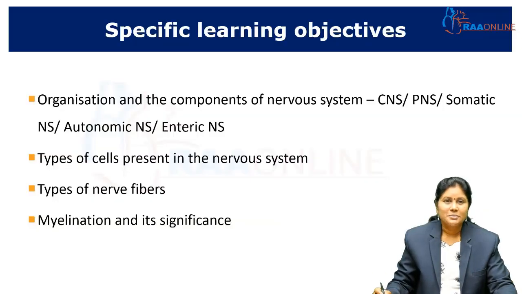This is the specific learning objective of this particular session, that is, organization of the nervous system. Here we are going to see the organization and components of the nervous system, like the central nervous system, the peripheral nervous system, what is somatic, what is autonomic and what is enteric nervous system. All those things we are going to see. And we'll be seeing the types of cells present in the nervous system and the types of nerve fibers. And a little bit we are going to see about myelination and its clinical significance.